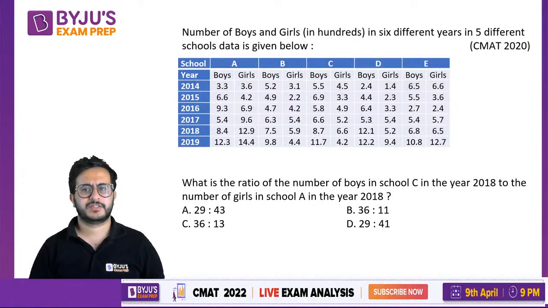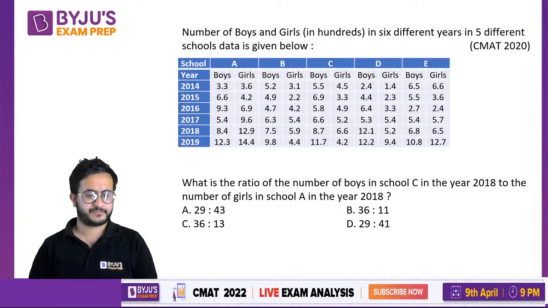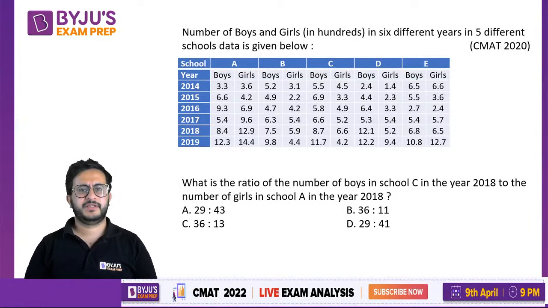Okay, so now this appeared in CMAT 2020. It was a table with 4 questions. Okay, which is rare. You do not get group questions, but yes, again it was quite simple. This table gives the number of boys and girls in hundreds in 6 different years in 5 different schools. So the 5 schools are A, B, C, D, E. The years are 2014 to 2019. Okay, and questions on simple calculations. You just have to observe the data carefully and answer. That's it.